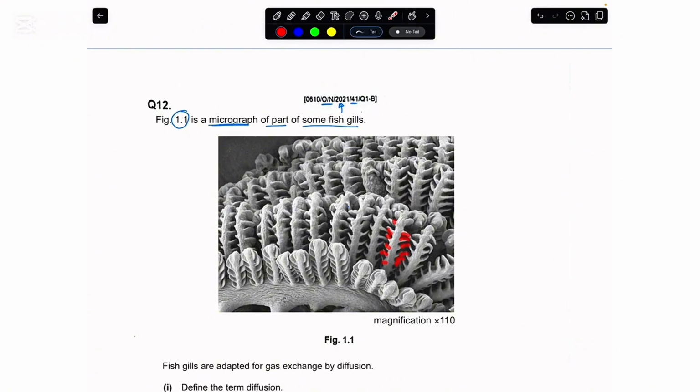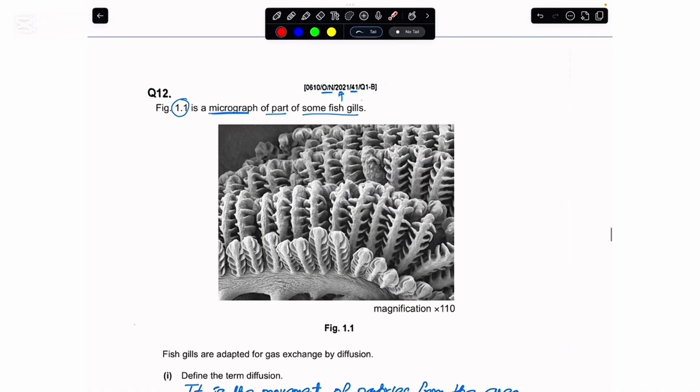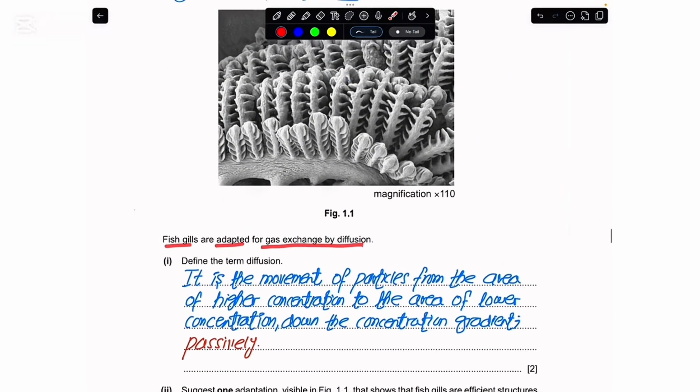So this means that here the surface area of these is greater, and they would also be very thin because this is a very high magnification which they have shown you. So they are saying that the fish gills are adapted for gas exchange by diffusion. And for a total of 2 marks, they want us to define the term diffusion. And we know in diffusion, the particles move from an area where they are in more number or higher concentration to that area where the particles are in lower number or lower concentration. And that is basically done down the concentration gradient, and we do not need any energy. So that is why we can also write the word passively here.